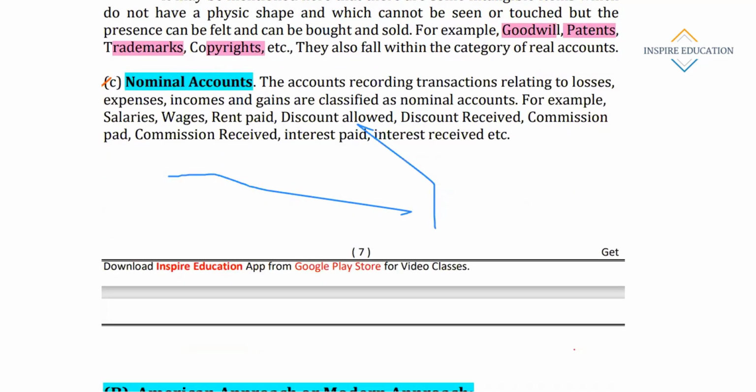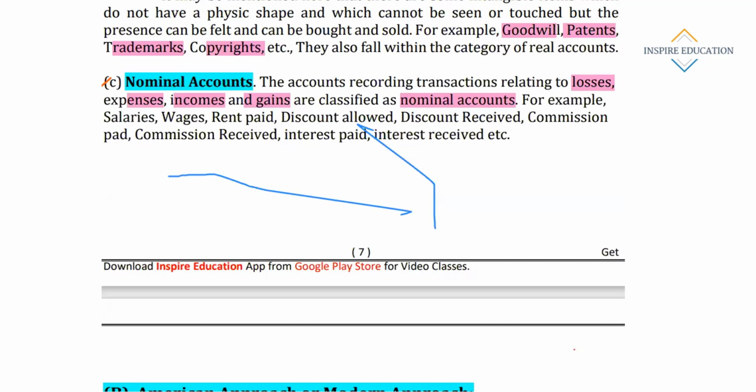After that, nominal accounts. The accounts recording transactions relating to losses, expenses, incomes, gains are classified as nominal accounts. Nominal accounts mean relating to what? Expenses and losses, incomes and gains. You can remember it like this: income and expenses come under nominal account.